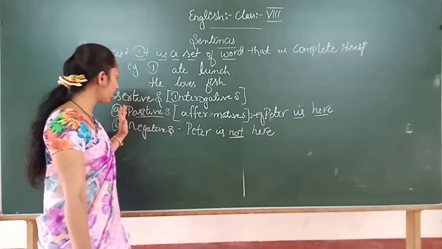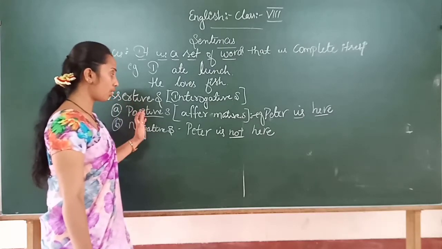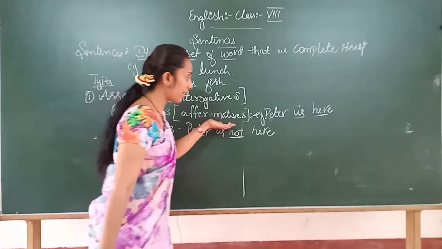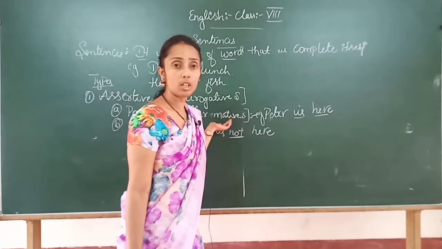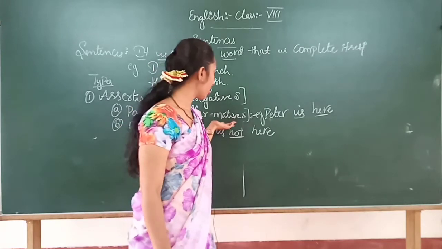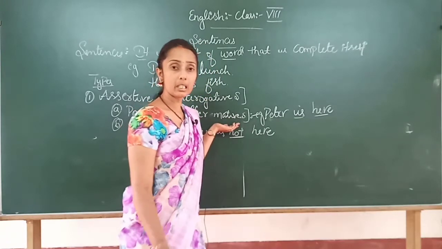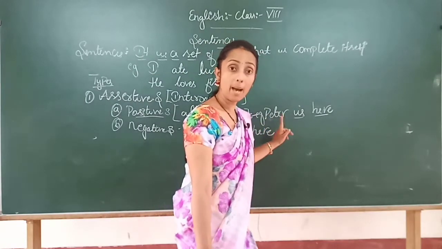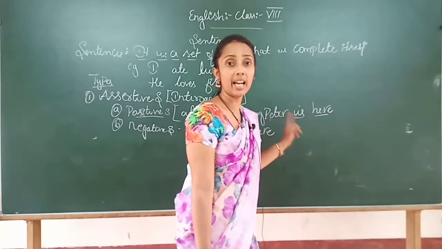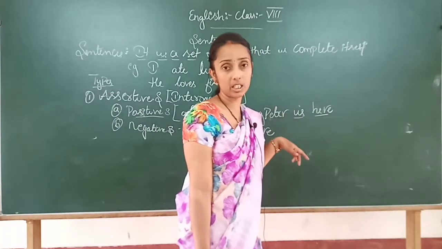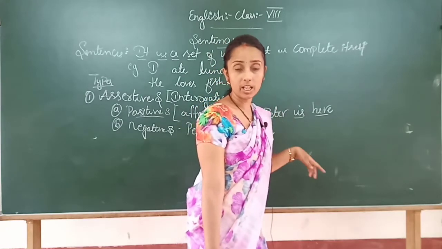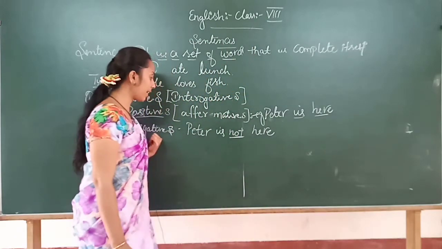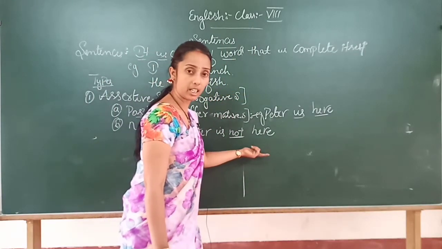An assertive sentence has two types. Positive sentence, also called affirmative sentence, tells the truth or tells about a fact. Such a fact we can express as an affirmative sentence. Example, Peter is here. I am writing. I wrote yesterday. I ate yesterday. I was present yesterday. All such examples are positive sentences, whereas a negative sentence is, Peter is not here.